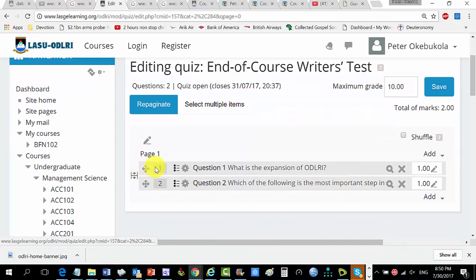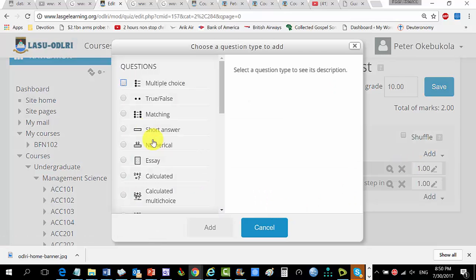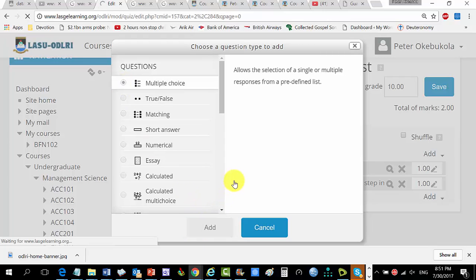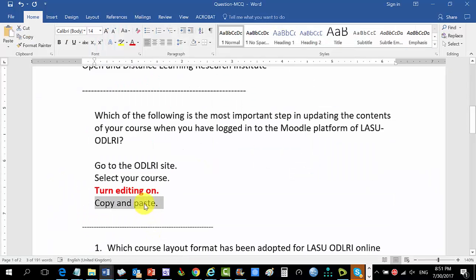We have entered question number 1. We have entered question number 2. Let's add question number 3. As I said, I'm going to run through all of this so that you will get the hang of this. If it's multiple choice, it's matching, short answer, you can also put all of that. So it's asking us for question name. Again, question name is question number, and that's number what? Number 3, you got it. The question text is the stem.